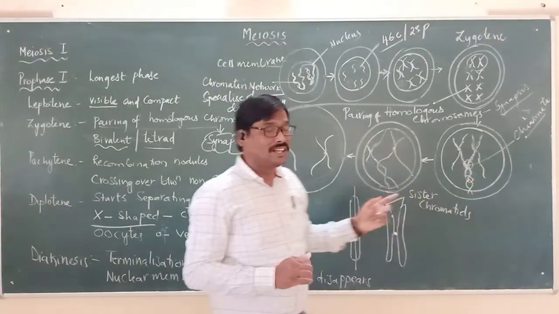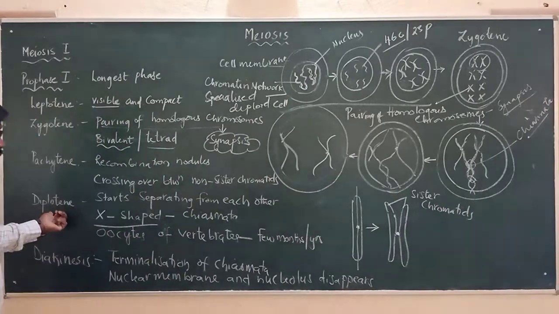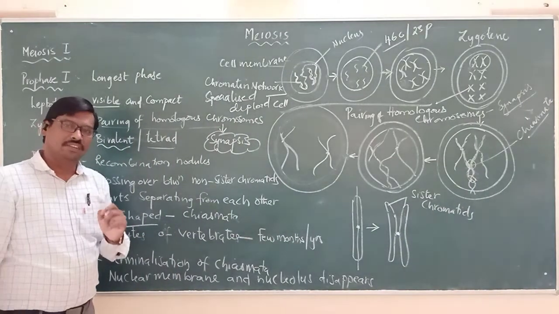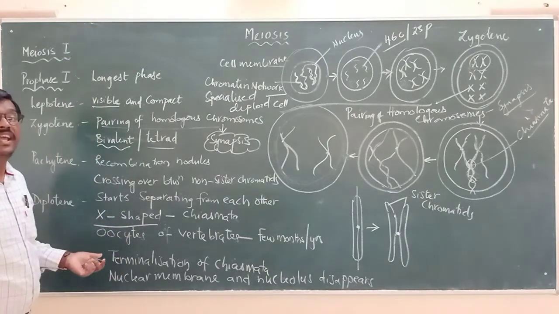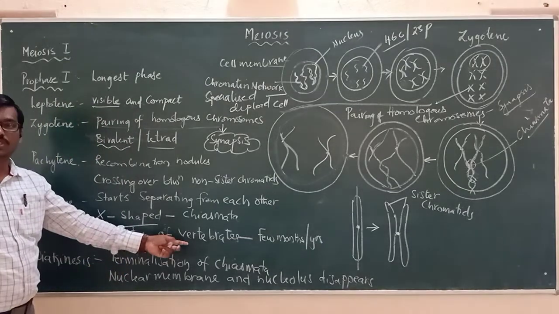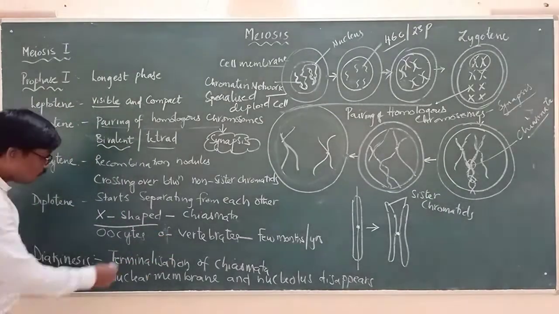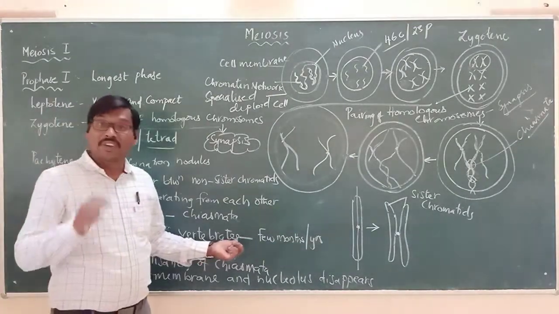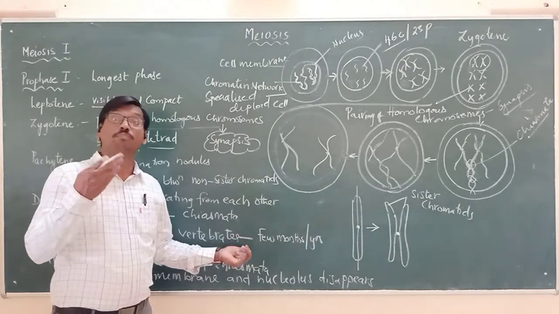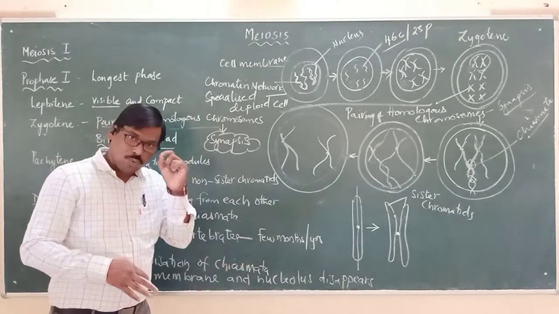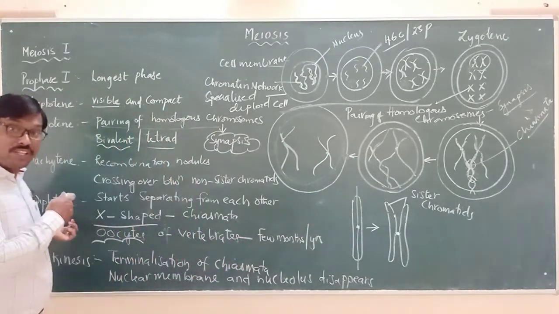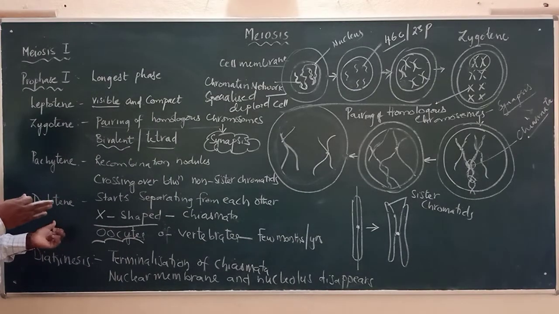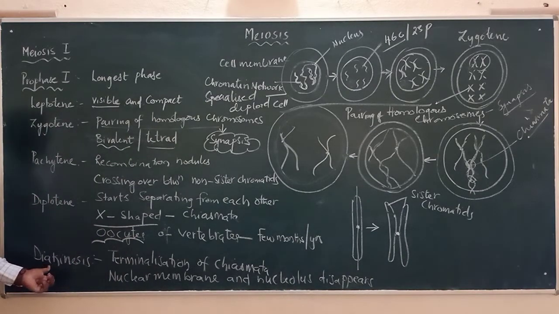So chiasmata occurs and that is in the diplotene stage. Remember one very important point: in vertebrates, those which have the backbone, their oocytes will be arrested at this stage for a few months or years. Means the oocytes will remain in the diplotene stage for a few months or years. Later they will undergo the other process called diakinesis.